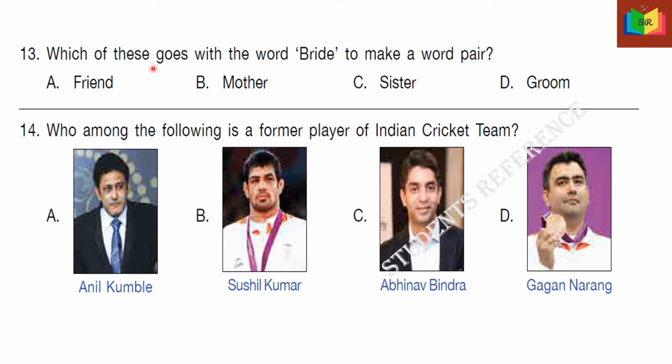13. Which of these goes with the word bride to make a word pair? The options are friend, mother, sister, groom. The answer is D, groom. 14. Who among the following is a former player of Indian cricket team? Look at the given options. The answer is A, Anil Kumble.